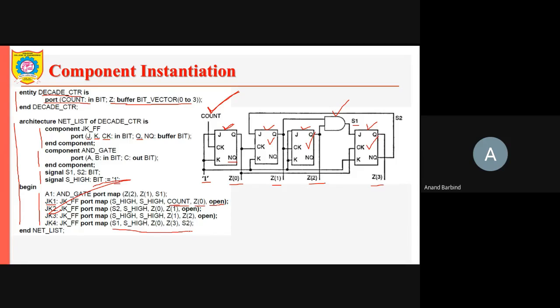Like this, after we have taken all the component instances and specified the association list, the description of this circuit will be over. In the structural description, we show how the components are connected to each other.